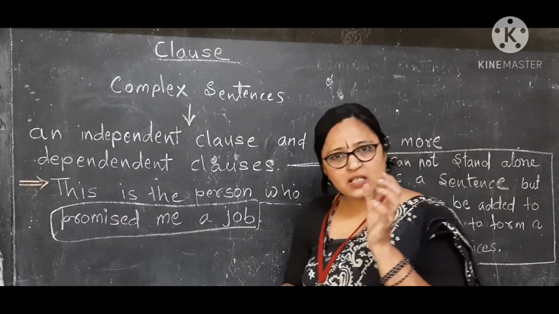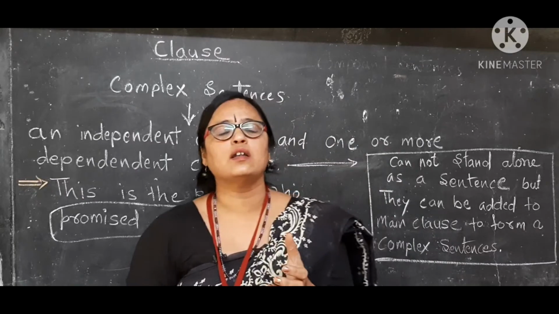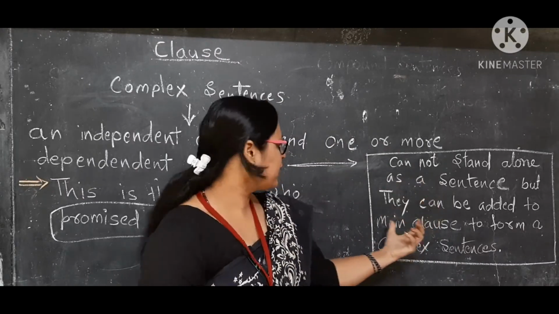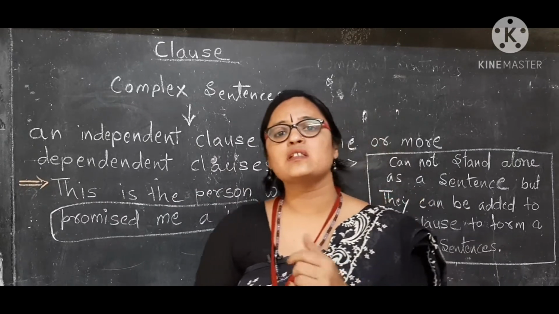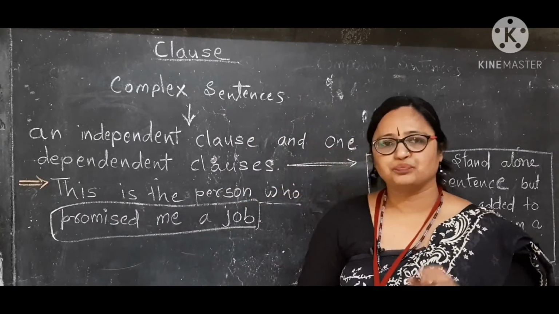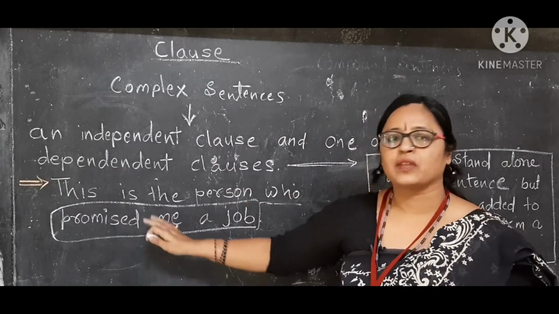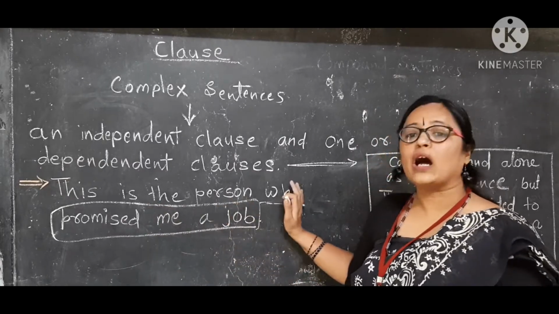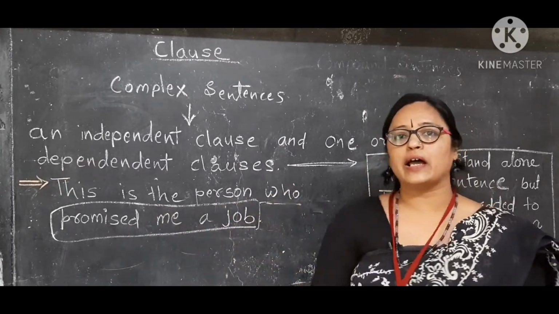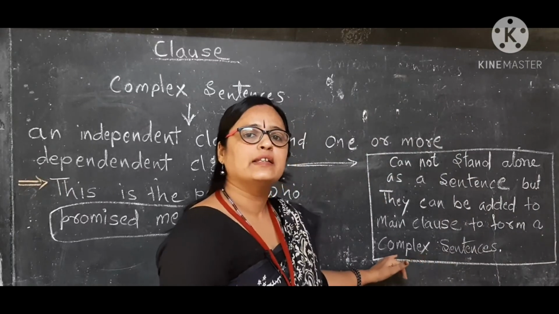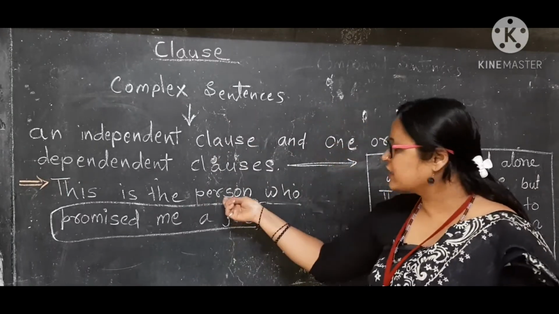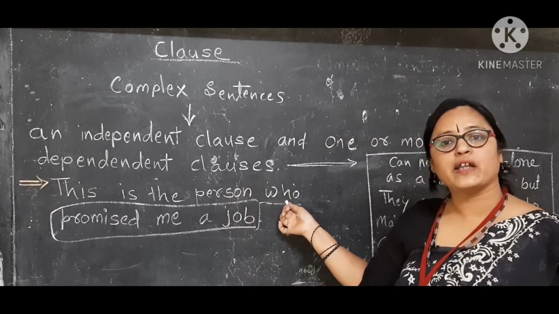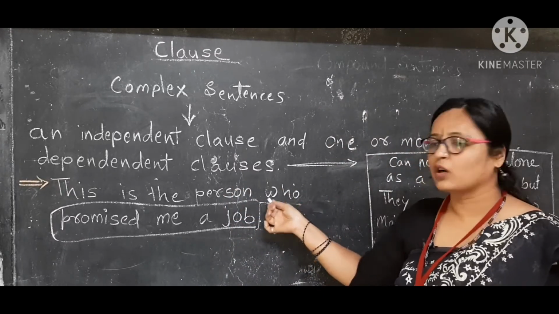My dear friends, there is some confusion with the joining words which begin with WH words. Just think, if I say this is the person what promised me a job and place what here, it will be totally wrong, because for a person the WH word is who and what is not correct.